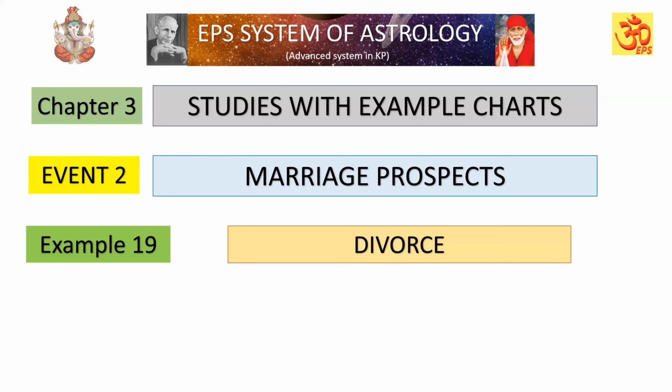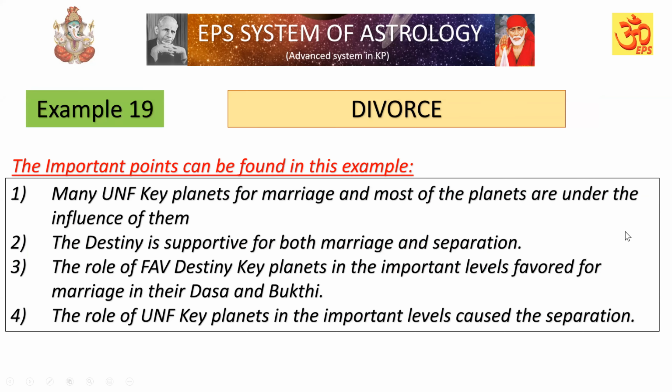Example 19, divorce. The important points in this example are many unfavorable key planets for marriage, and most of the other planets are also under their influence. Destiny is supportive for both marriage and separation. The favorable destiny key planets in the important levels favored marriage in their dasa bhukti. Similarly, the unfavorable key planets in the important levels caused the separation in the bhukti. So let us check in detail in the EPS tables.